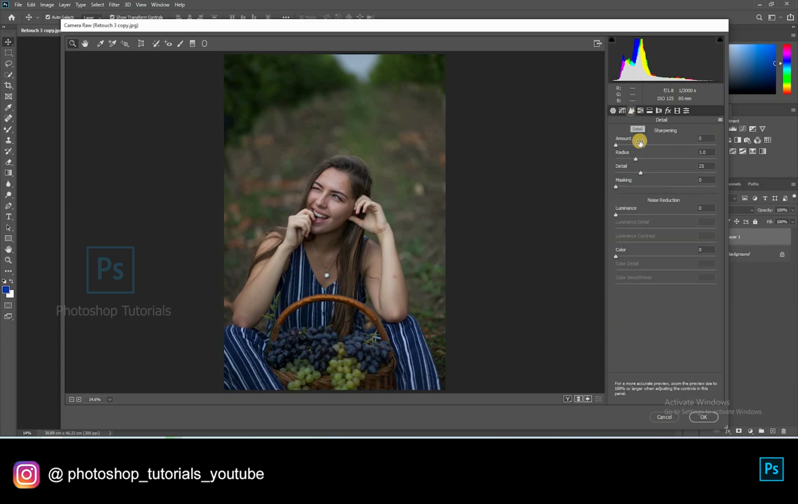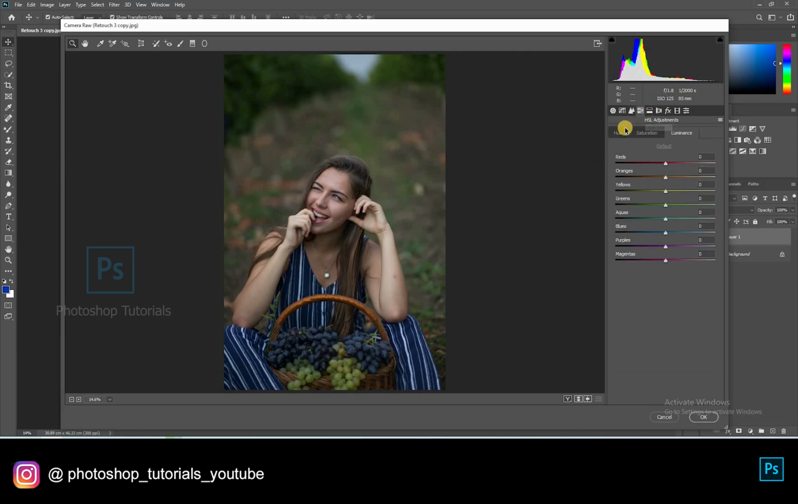Moving on to detail. Increase sharpening amount to 50 points and noise reduction, luminance to 20 points. Okay, this is fine. Moving on to HSL adjustments. Here you can find 3 tabs: Hues, Saturation, Luminance.